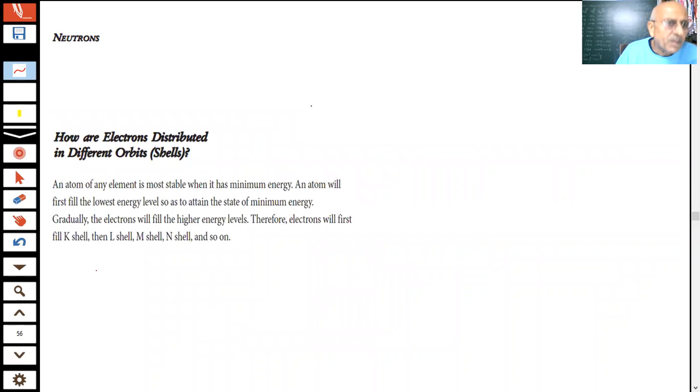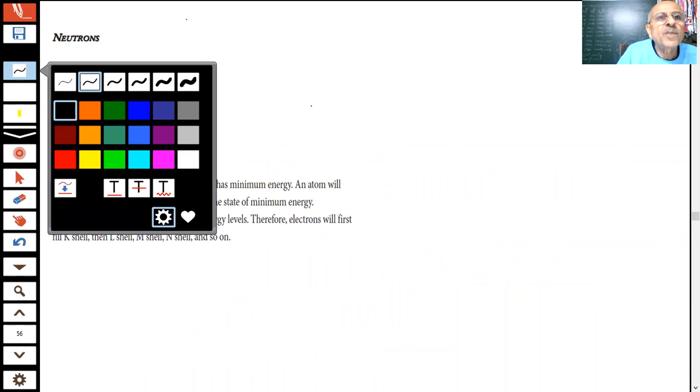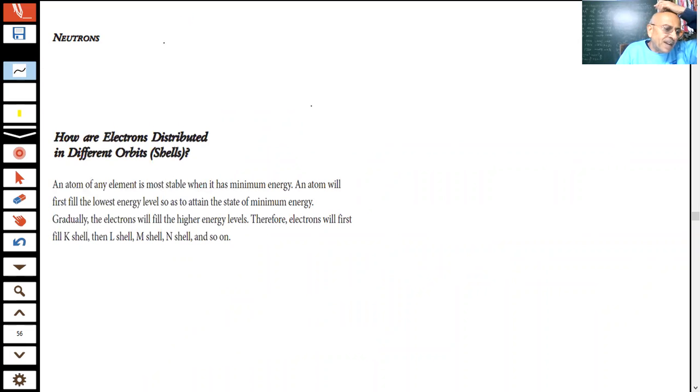Right now, students, we have shown you Bohr's atomic model and listed two important points. Now, we said that J.J. Thomson discovered the electron, and we have given you the discharge tube experiment, where cathode rays were moving from the cathode towards the anode side.